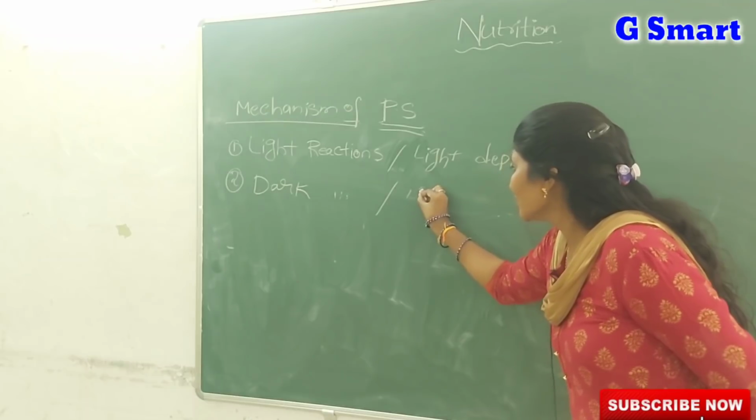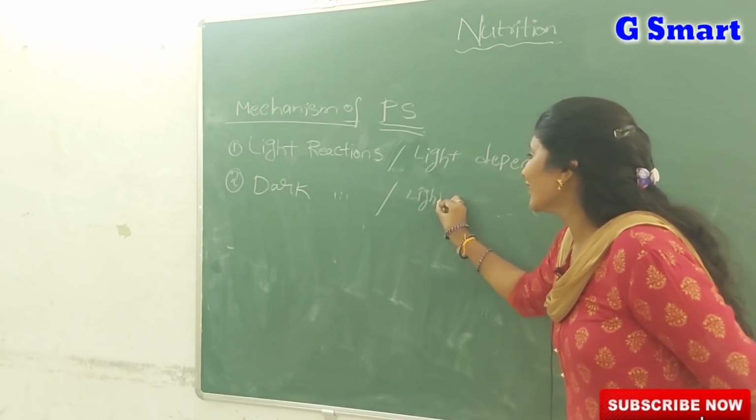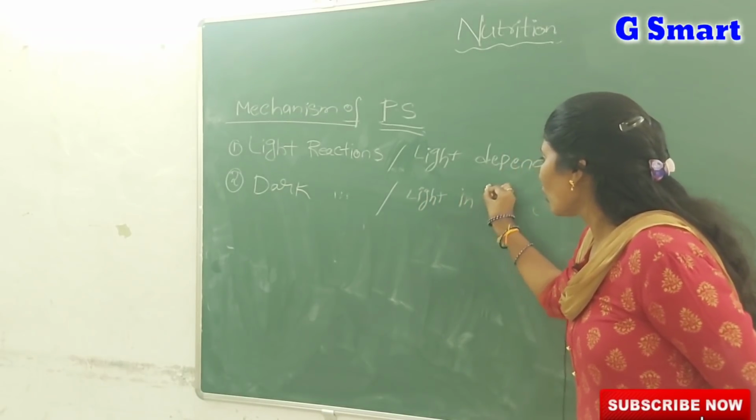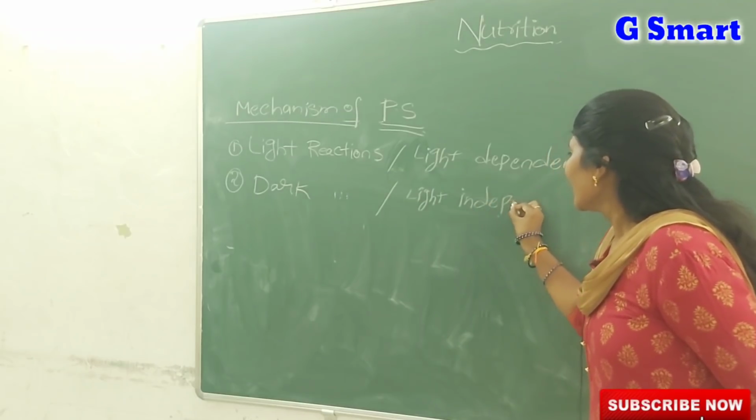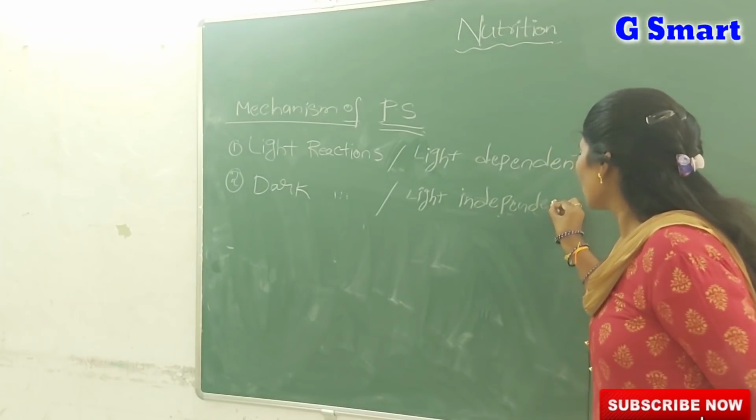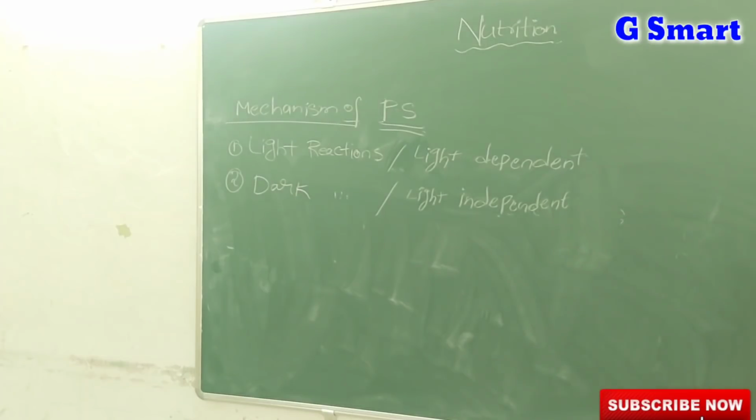These reactions do not need light energy, so we also call them light independent reactions. That's why light reactions are light dependent and dark reactions are light independent.